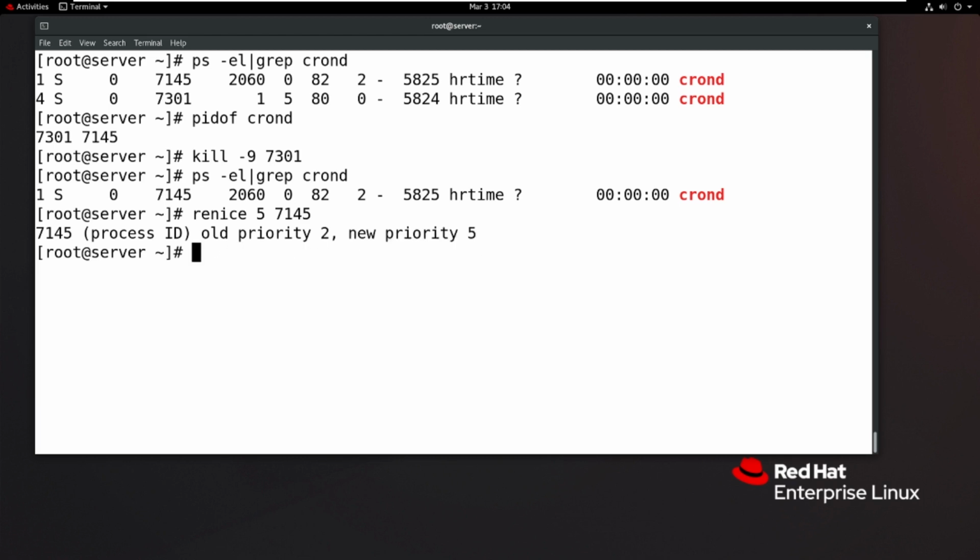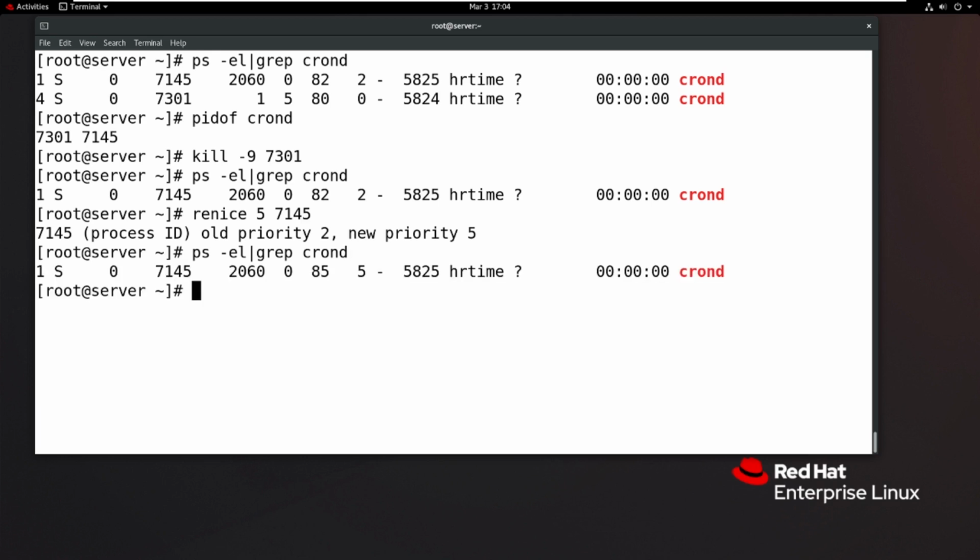So if you check the process ID value again, now the priority value is 5. So this is the way of changing the niceness values. You can use the nice command to set the priority, and if you want to change an existing priority value, you can use the renice command. These are very important commands in the real environment, to find processes and process IDs.